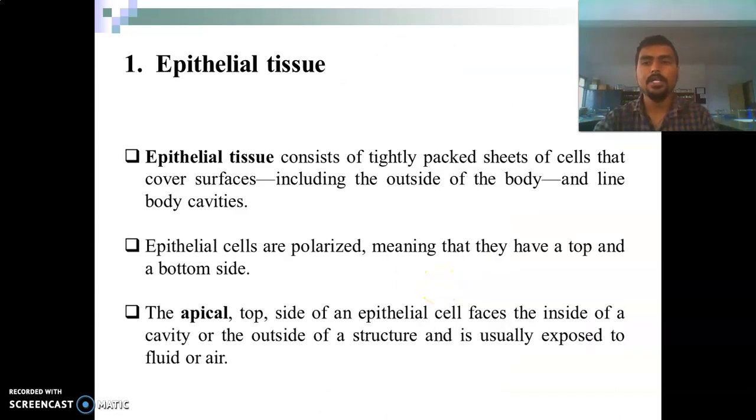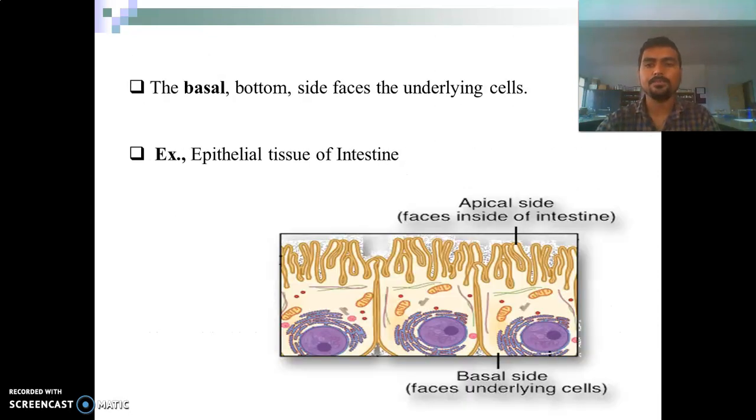First type is the epithelial tissue. These consist of tightly packed sheets of cells that cover the surfaces, including the outside of the body, and line the body cavities. These cells are polarized, meaning that they have top and bottom sides. The top side is called the apical side. This epithelial cell side faces the inside of a cavity or the outside of a structure and is usually exposed to fluid or air.